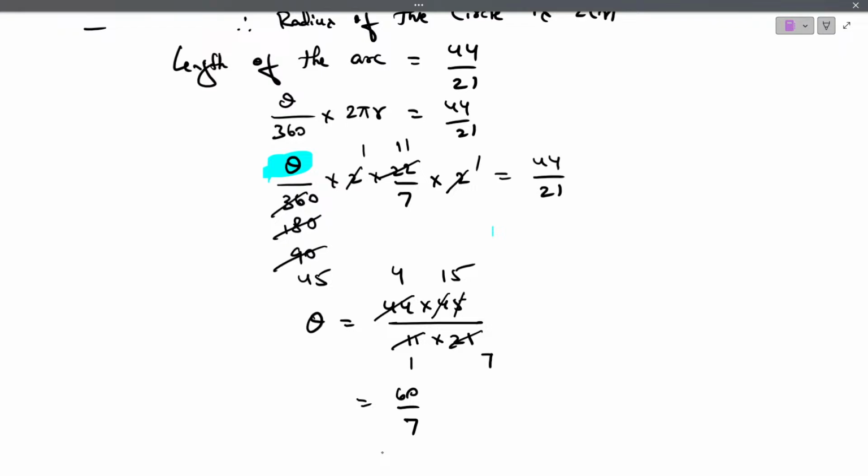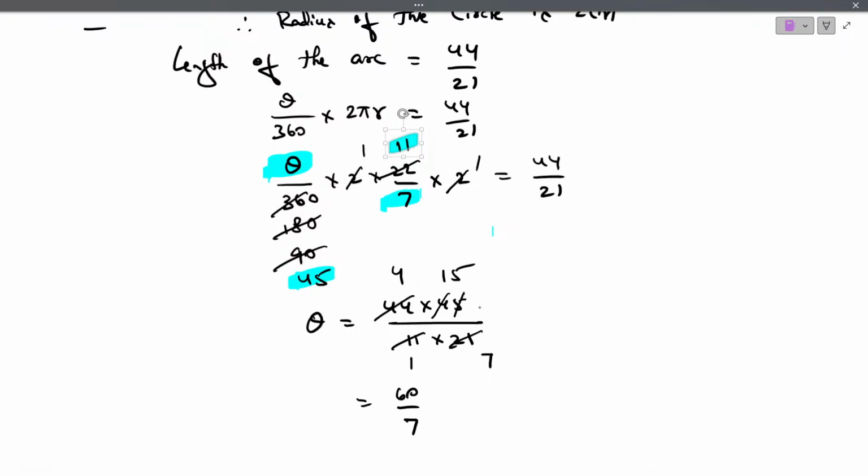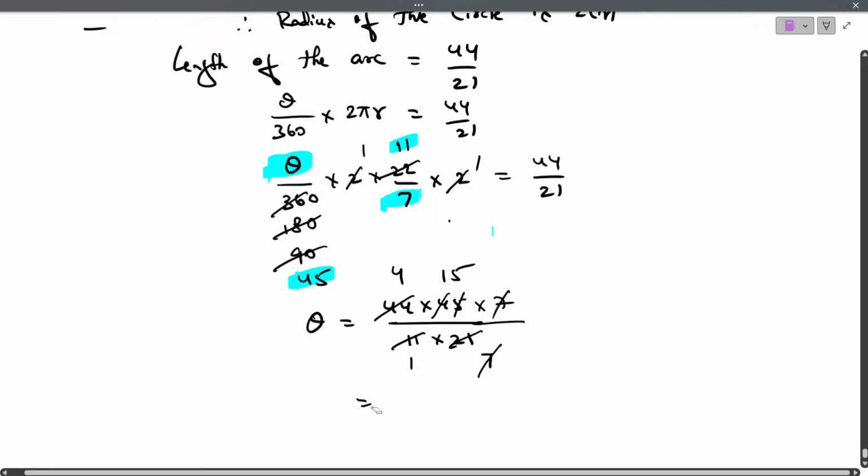Okay, we have one more term. Can you see this? 45 is the denominator, 7 is the denominator. Numerator is 11, isn't it? So 45 we brought here. Again we have denominator 7 here. Again 7 also we should bring here. So this 7 and this 7 get cancelled. Is this clear? Now we can say that the angle theta is 15 into 4, which is 60 degrees. That's it.